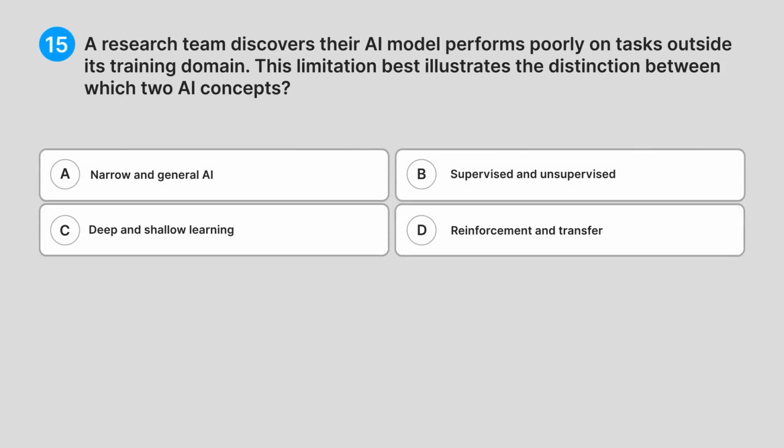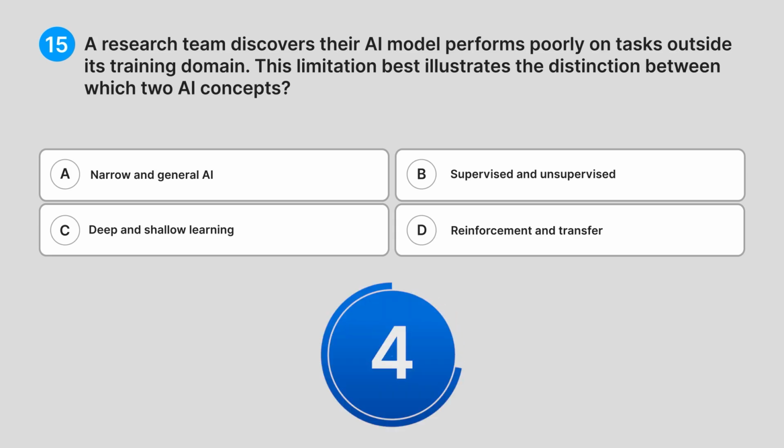15. A research team discovers their AI model performs poorly on tasks outside its training domain. This limitation best illustrates the distinction between which two AI concepts? A. Narrow and general AI. B. Supervised and unsupervised. C. Deep and shallow learning. D. Reinforcement and transfer. Can you guess the answer?